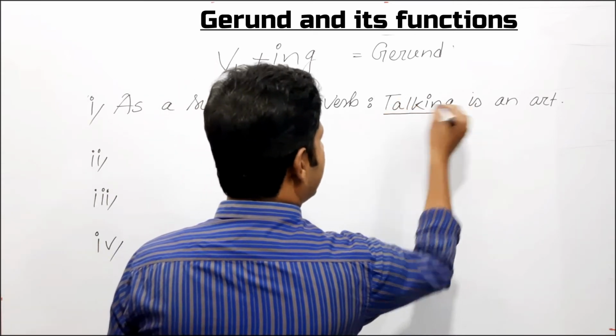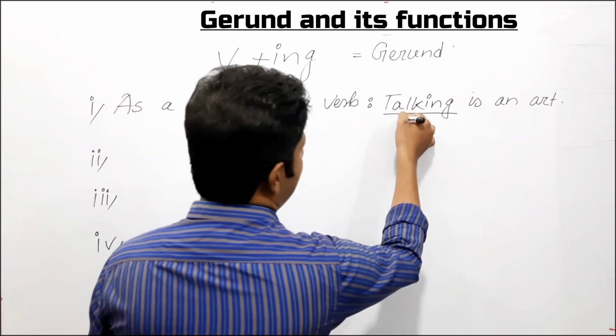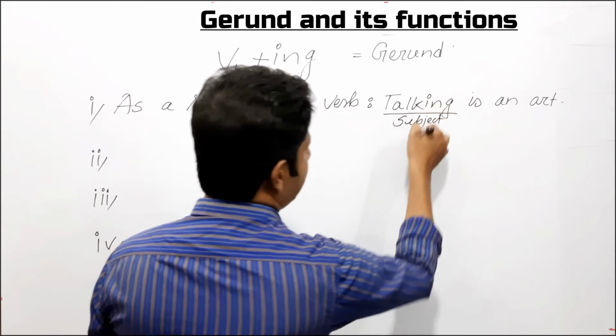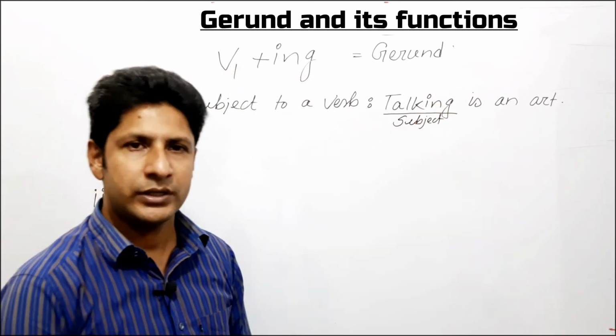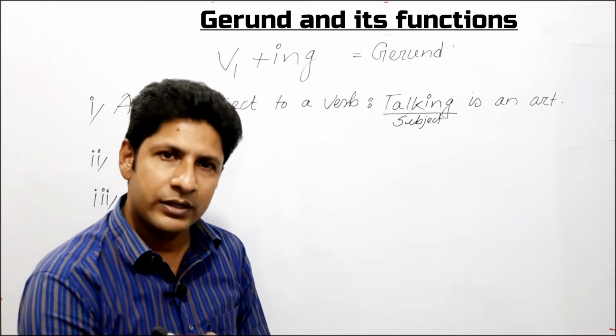So talking is a gerund, and gerund can be used as a subject to the verb. Here talking has been used as subject and it functions here as a noun.